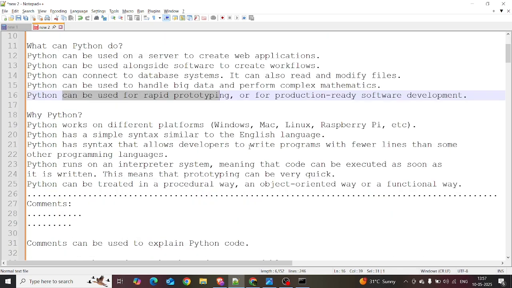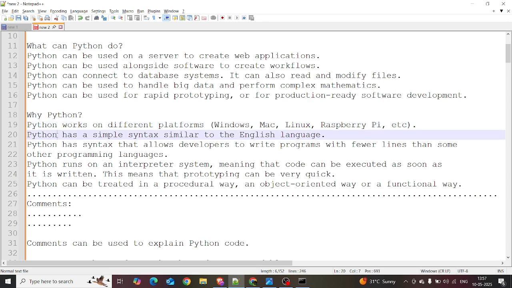So why Python? Python works on different platforms like Windows, Mac, Linux, Raspberry Pi, etc. We are using Windows. Later we will discuss a Linux crash course, so stay tuned for that video. And let's get into Python.